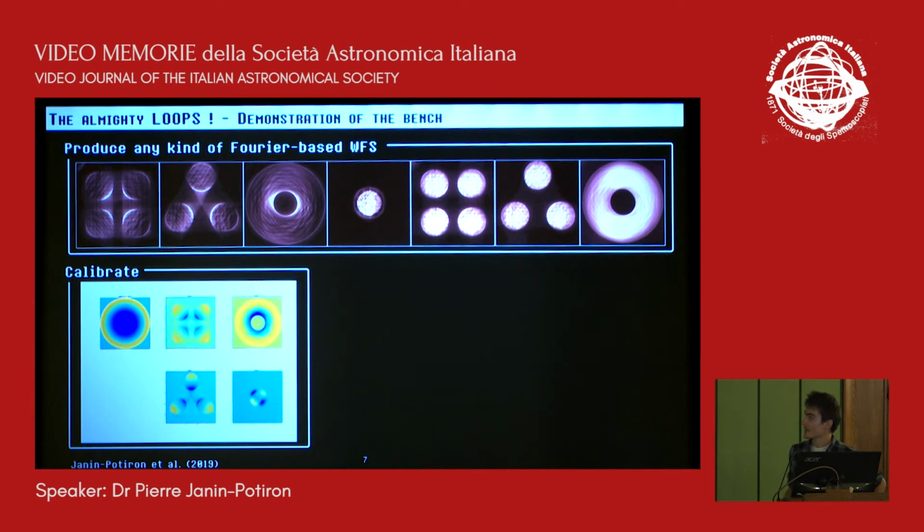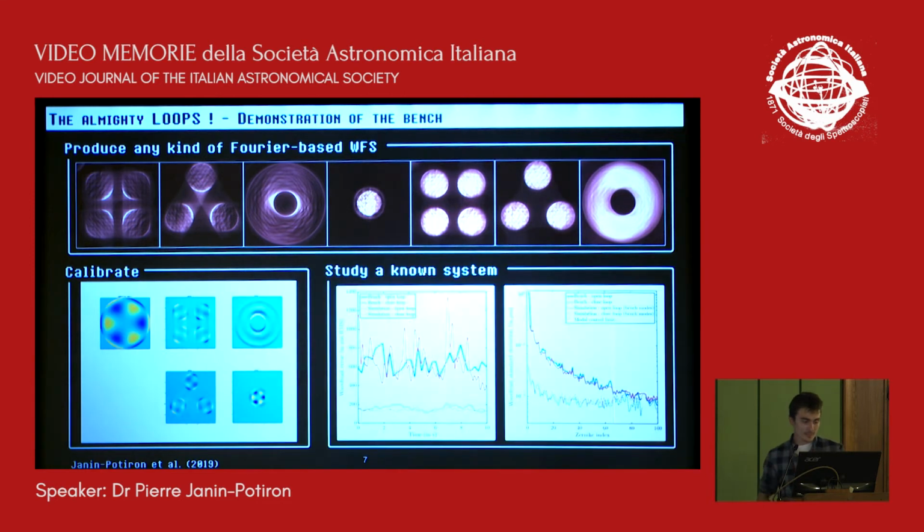And then we tried to calibrate this system by pushing and pulling Zernike modes on the DM. Here you have an example for 4 masks of what the calibration looks like. It's quite convincing when you look at these images: if you were to simulate this, you would see more or less exactly the same thing.